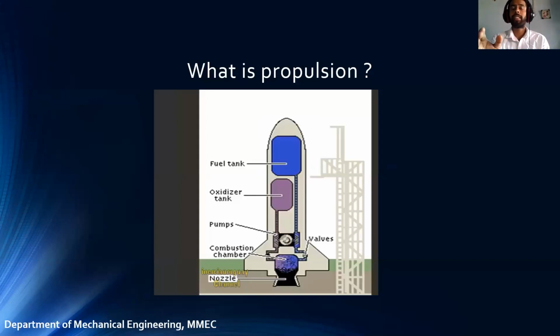Propulsion is a mechanism which allows the rocket to move upward. By this word, we can relate it with rocket propulsion, which we are using in day to day life, with the help of fuel and oxidizer. In present days, we are using rocket propulsion by means of fuel, that is mainly liquid, solid, and hybrid. These are the fuels which we are concerned with at present.